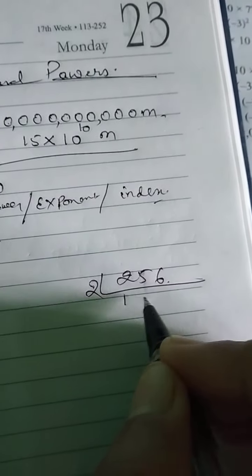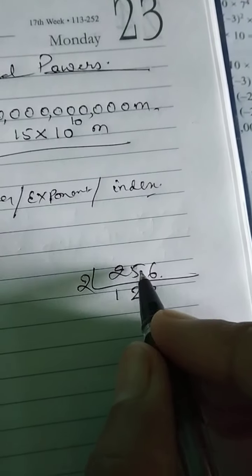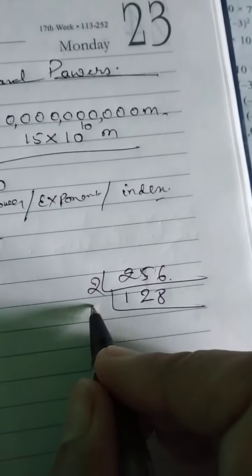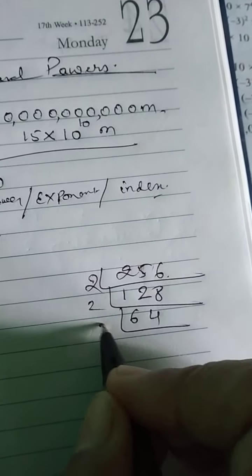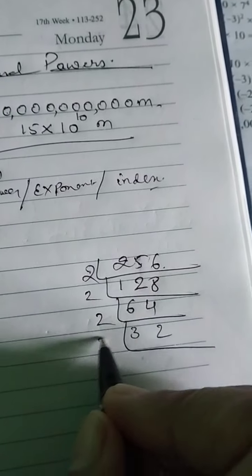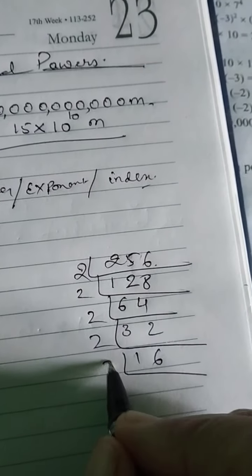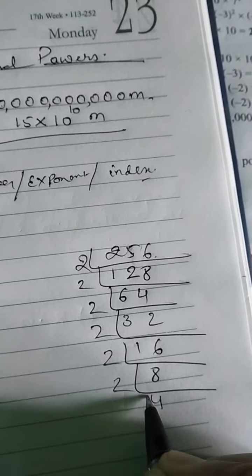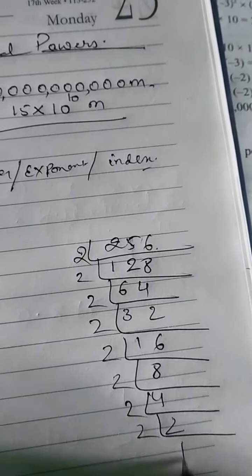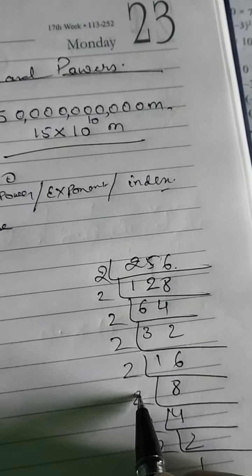So it's easy. Take the LCM. 2 1s are 2, 2 2s are 4, 2 8s are 16. 1 will go as a carry. Okay. 2 6s are 12, 2 4s are 8, 2 3s are 6, 2 2s are 4, 2 16s are, 2 8s are, 2 4s are, 2 2s are, and 2 1s are. Then 1 2 3 4 5 6 7 8.